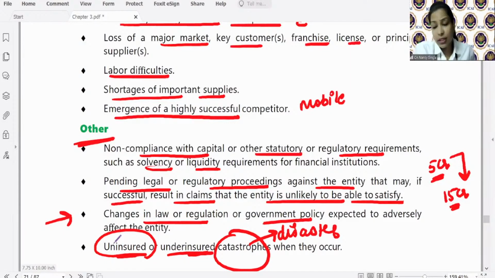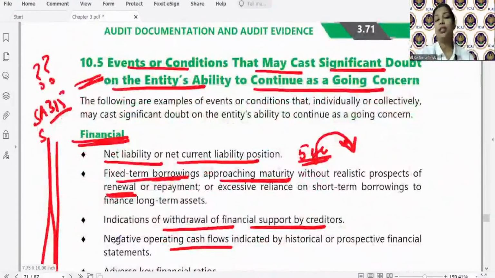Who is writing it? Yeah, Mr. Krishna. So absolutely correct. If the auditor, while conducting the risk assessment procedures or other audit procedures, comes across any such events or conditions that may cast a significant doubt on the entity's ability to continue as a going concern, he needs to be alert to that situation. Because there is a responsibility on the auditor with respect to going concern. समझ आया कि पहले तो first and foremost, whose responsibility is this? Management's. To prepare the financial statements as per the going concern assumption and to see whether the use of going concern assumption is appropriate or not.